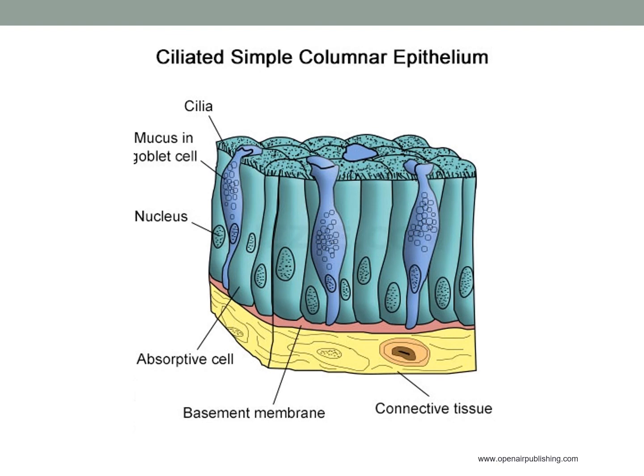So as you can see in this PPT, we can see the picture of ciliated simple columnar epithelium. So the cells have cilia on their free surface. The nuclei are located at the base. There is a basement membrane. Cells are very compactly arranged.